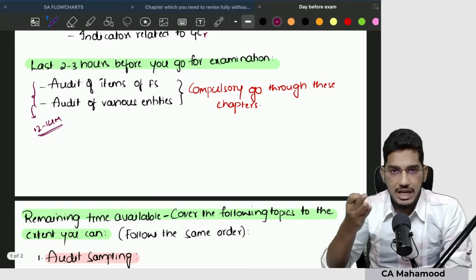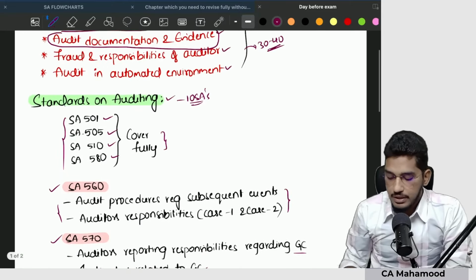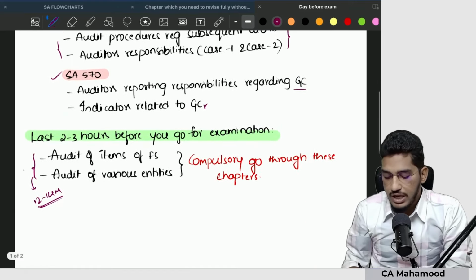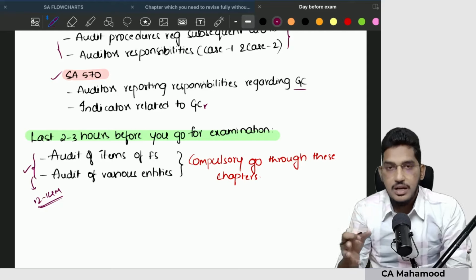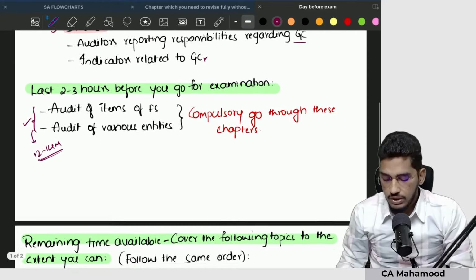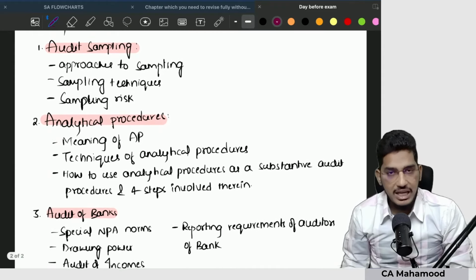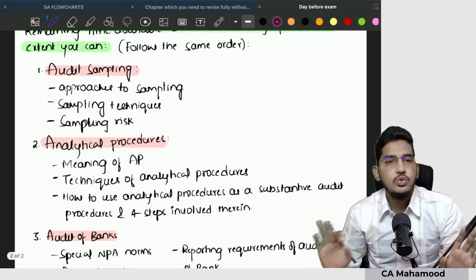Now in between, whatever time you have, for example, you will cover this first, then you will cover standards on auditing, and the last 2 hours you are allocating for these two chapters. Now in between, whatever time you have, that time you try to use for covering these topics which I have listed down to the extent you can.